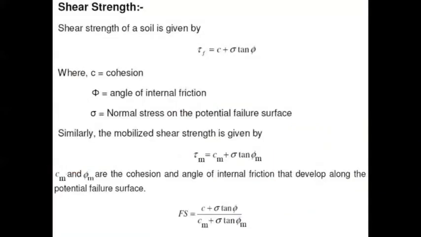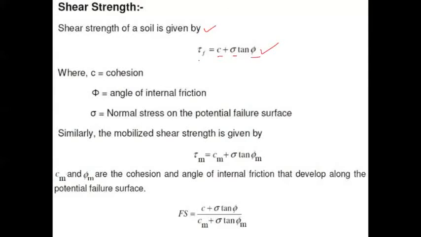There are several other definitions of factor of safety also. We have to know all these definitions of factor of safety. Now, the shear strength of the soil is given by this particular equation, as I already explained in the previous slides. So tau f is equal to C plus sigma tan phi, where C is cohesion, sigma is normal stress and phi is angle of internal friction.